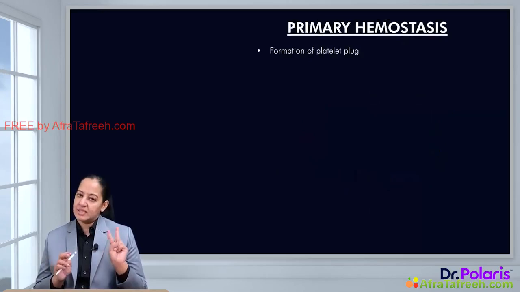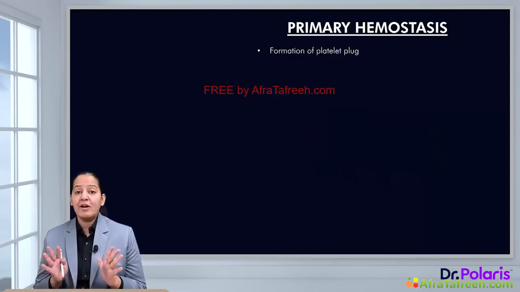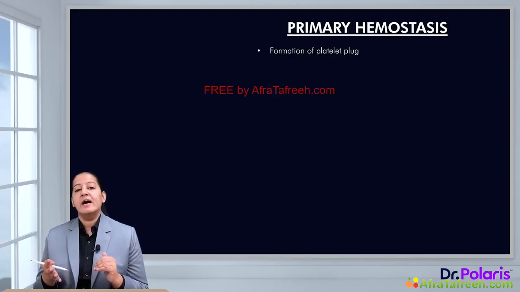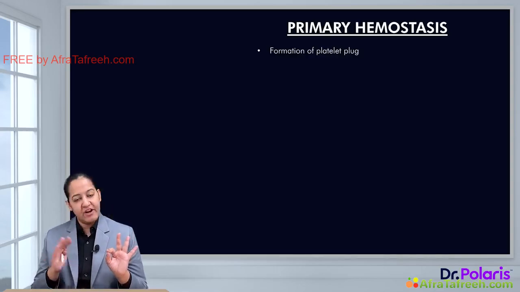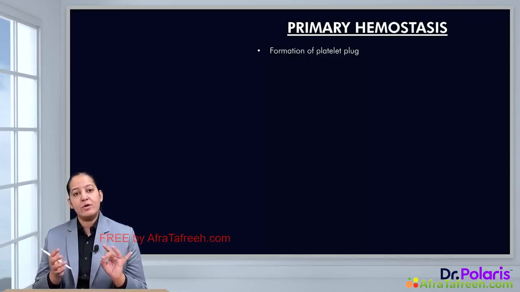After vasoconstriction, the second step is primary clot formation, or primary hemostasis. The primary clot is made up of platelets, and the secondary clot, which I will teach you after this, is made up of clotting factors. So 2 clots will be formed. First the primary, and the primary is very unstable. To stabilize the primary clot, we convert it into a secondary clot, which is stabilized by coagulation factors, clotting factors. So let's talk about the primary clot first.